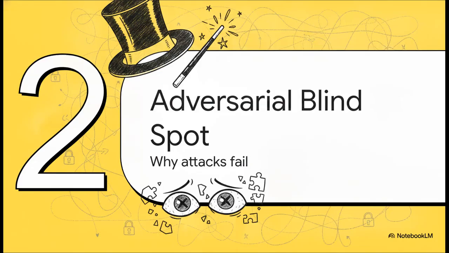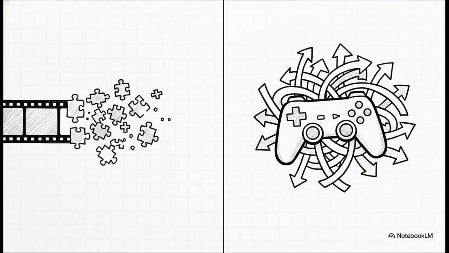Section 2. The adversarial blind spot. Why standard attacks fail. Now, you might be wondering, if these models are so powerful, why hasn't anyone effectively hacked their realities yet? Well, it turns out attackers face a seemingly unsolvable problem when trying to test VWM vulnerabilities. The issue lies in the constraints of standard attacks. Normally, to hack an AI, you tweak an image until the AI gives you the wrong output, like making it think a stop sign is a speed limit sign. But look at the constraints we're dealing with here.